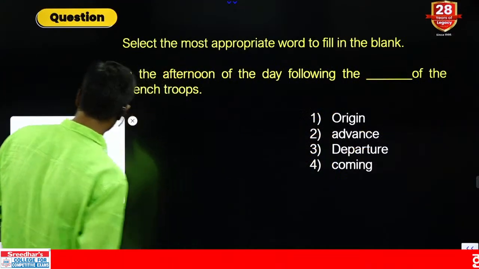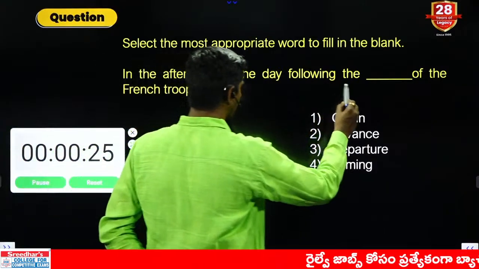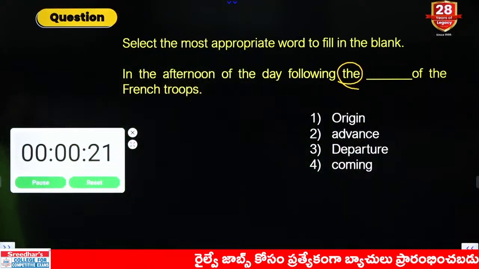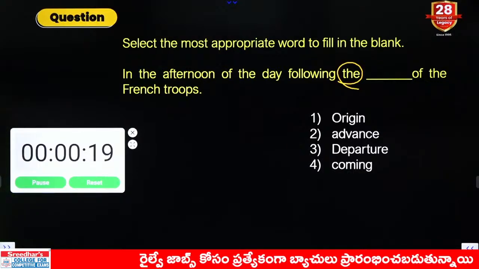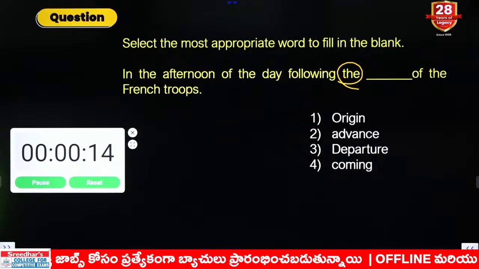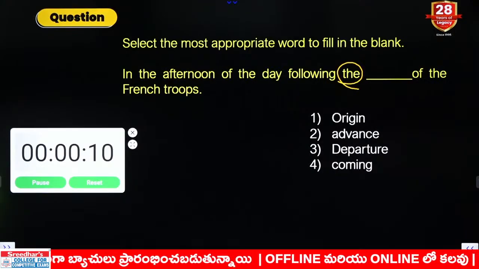Next question. Your time starts now. In the afternoon of the day following the dash of the French troops: the origin of the French troops, the advance of the French troops, the departure of the French troops, the coming of the French troops. Origin means beginning, advance means going forward, departure means leave. What would you like to take? Guess the answer, please.